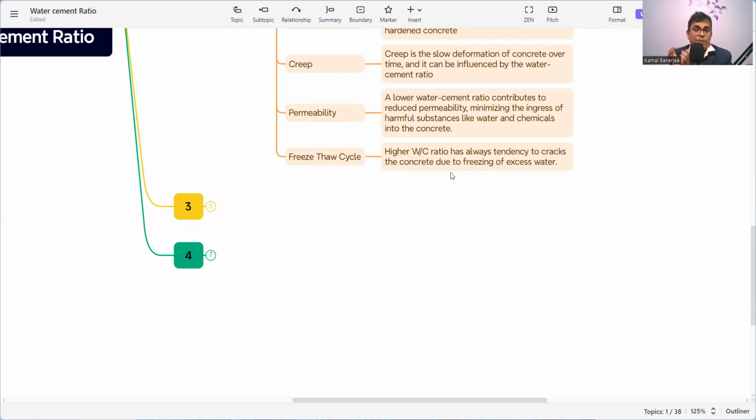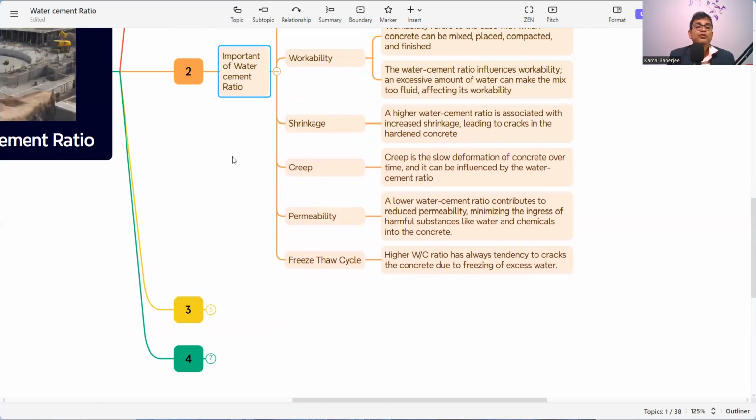Whenever it turns to ice, the volume increases, and then the concrete cracks. If it does evaporate, there will be cracks on the surface. So the freeze thaw cycle also depends on the water cement ratio, and we need to choose it wisely to minimize the damage.